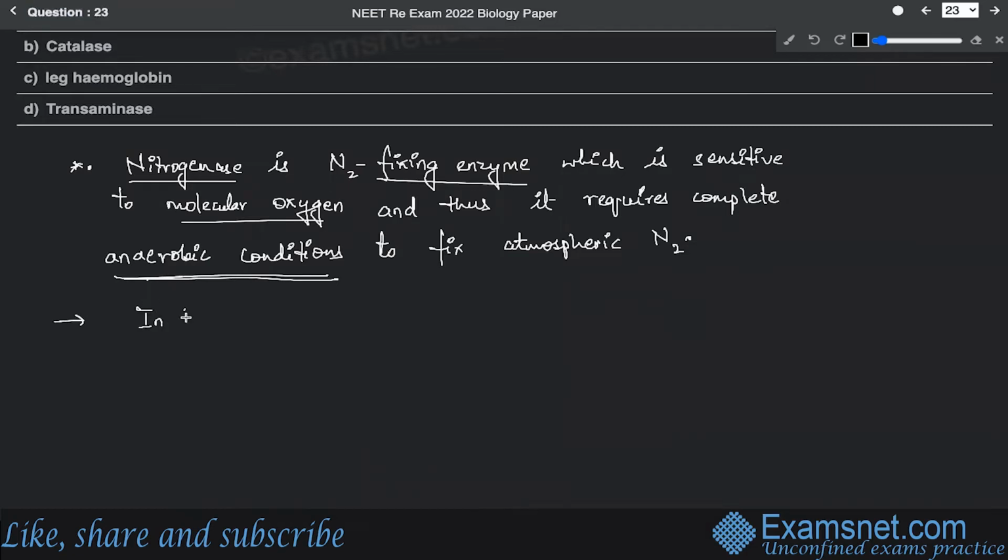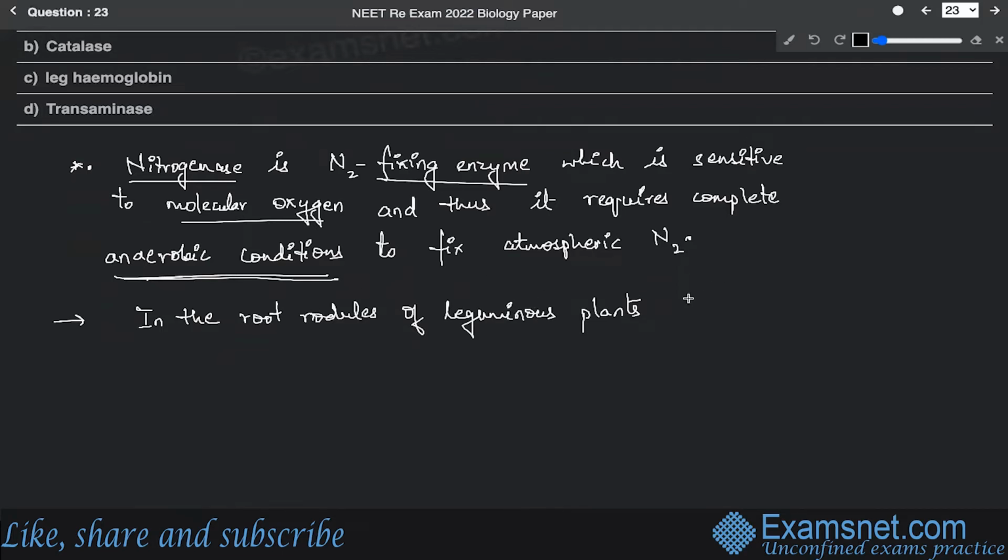So you can say that in the root nodules of leguminous plants, there is a very peculiar structure which is found, and that is called leg hemoglobin. All right. So these nodules naturally contain an oxygen scavenger which is called leg hemoglobin.